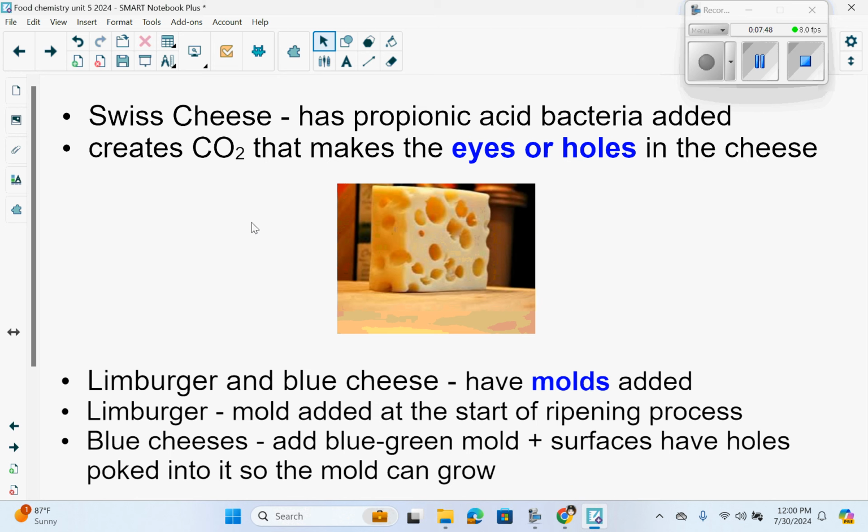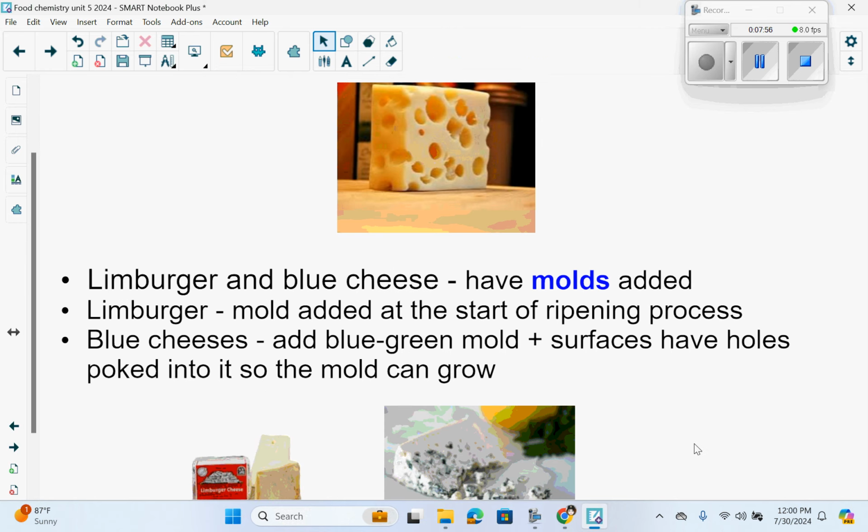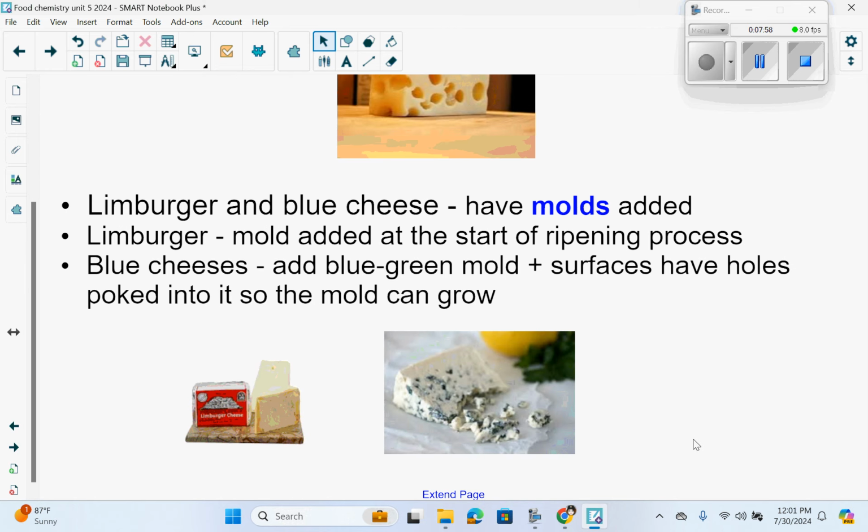Swiss cheese has propionic acid bacteria added. This creates the CO2 that makes the eyes or the holes in the cheese. Limburger and blue cheese, acquired tastes. I'm fine with blue cheese, not so much Limburger, in case you're wondering. These have molds added. Limburger, the mold is added at the start of the ripening process. Blue cheeses have a blue-green mold, and the surfaces have holes poked into it so the mold can grow.